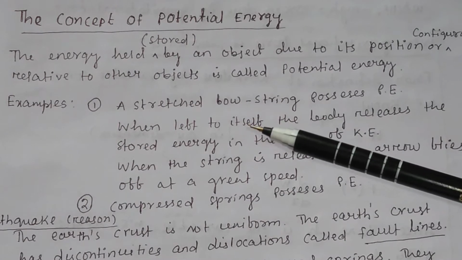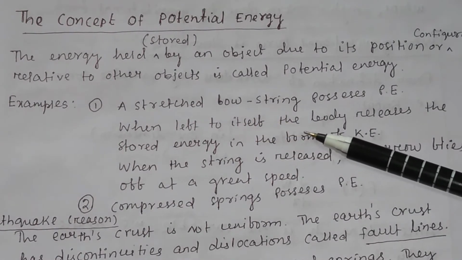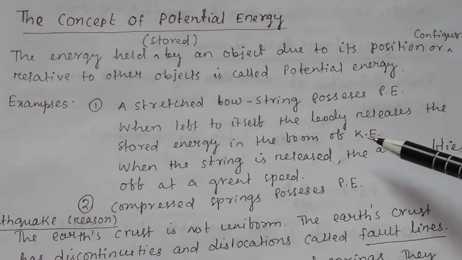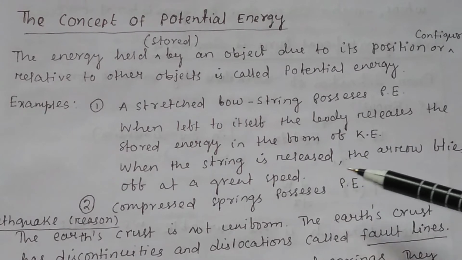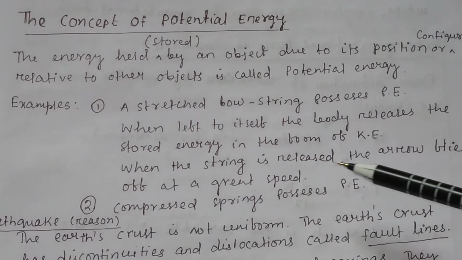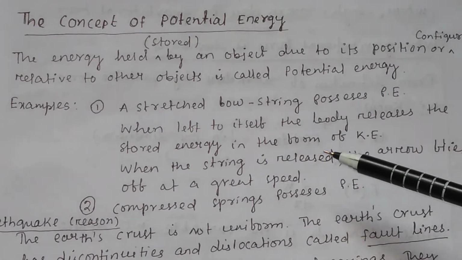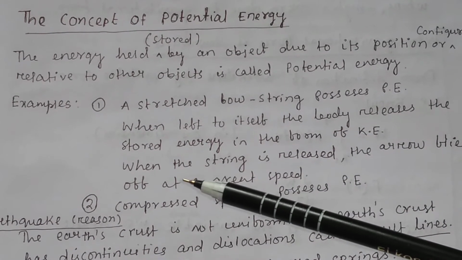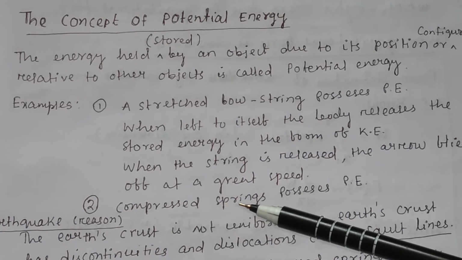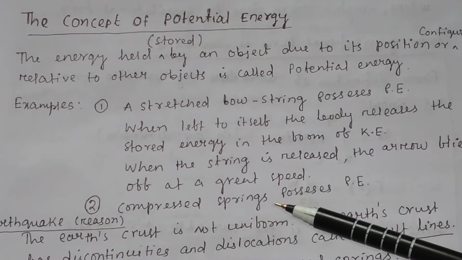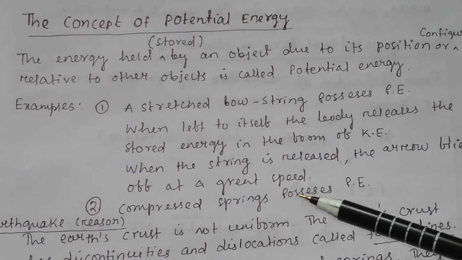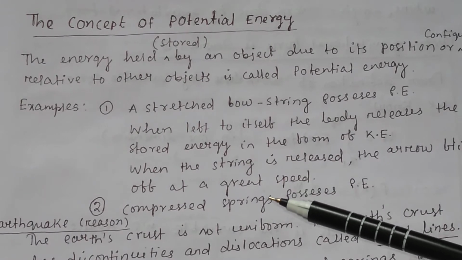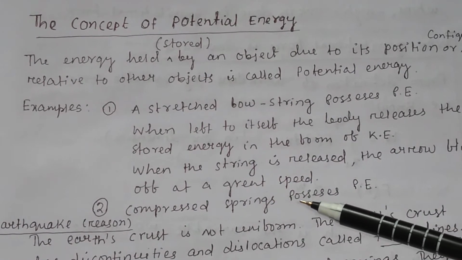When left to itself, the body releases the stored energy in the form of kinetic energy. When the string is released, the arrow flies up at a great speed. It is due to the stored potential energy. Similarly, another example of potential energy is a compressed spring. A compressed spring possesses potential energy, and when the spring is released, the potential energy is converted into kinetic energy.